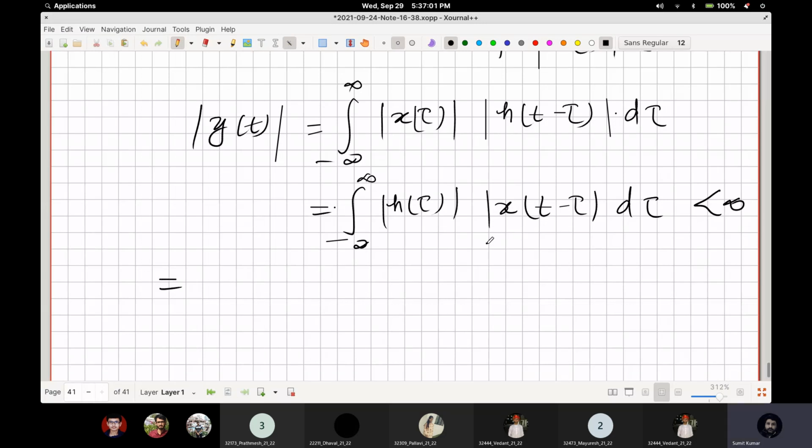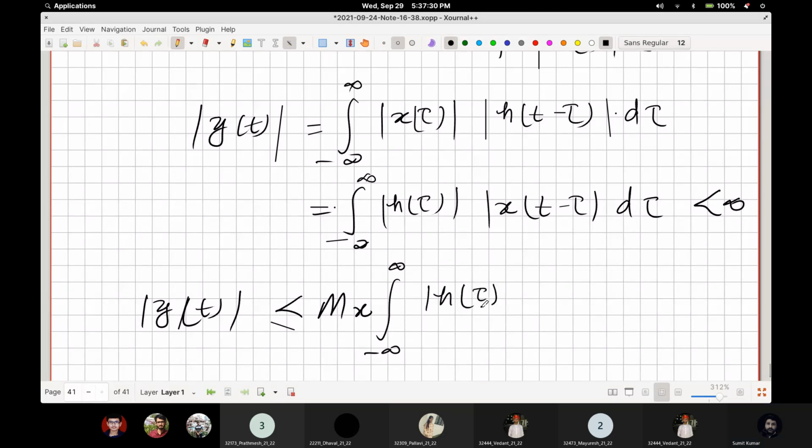Now we already know that mod of x of t minus tau is less than or equal to some constant. So mod of y of t will be less than or equal to Mx times the integral of mod of h of tau d tau, and that is less than infinity.